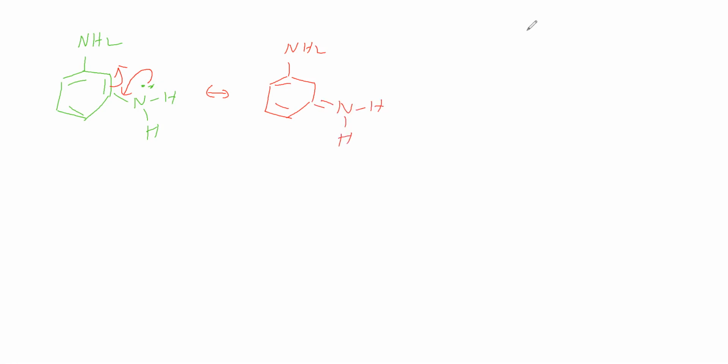Now we will give the charges. The nitrogen is getting a positive charge and this carbon is getting a negative charge. Next, the negative charge becomes a pi bond, and this pi bond becomes a negative charge. That we will see. Now here double bond, NH2. Here pi bond, here pi bond. Pi bonds we have given.